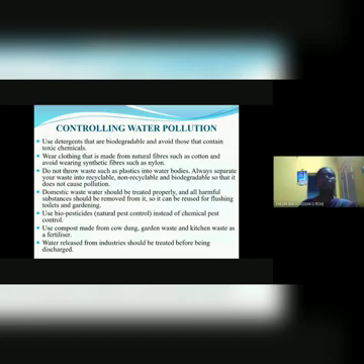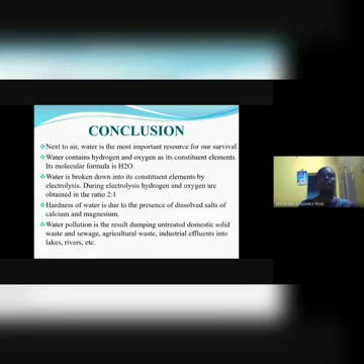Controlling water pollution: we should use detergents that are biodegradable, wear clothes made from natural fibers, and use compost made from cow dung. And the water discharged from industries should be treated.